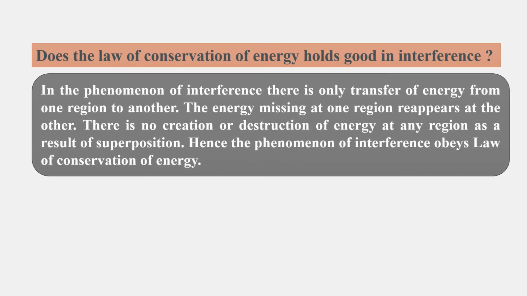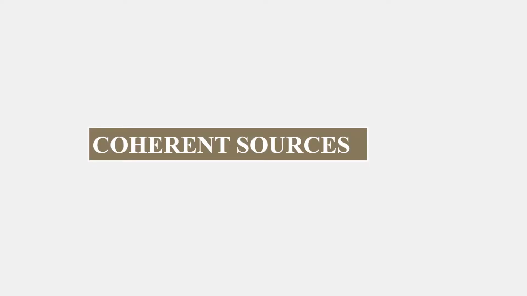So in the phenomenon of interference, there is only transfer of energy from one region to another. The energy missing at one region appears at the other. There is no creation or destruction of energy at any region as a result of superposition. Hence, the phenomenon of interference obeys the law of conservation of energy. Now, coherent sources.